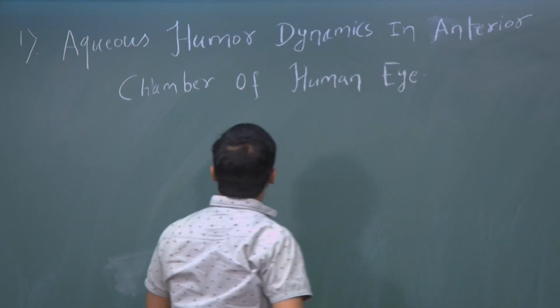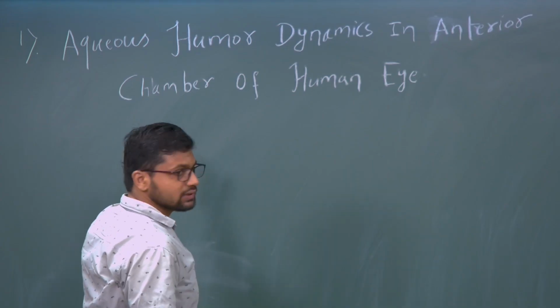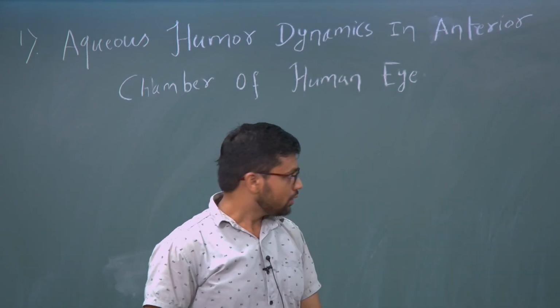So, everything will be clear, like what is aqueous humour, what is anterior chamber and all, in a few minutes.